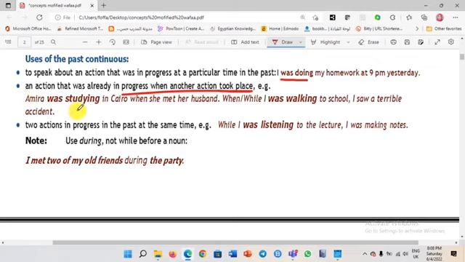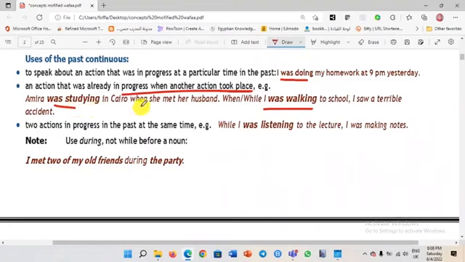Amira was studying in Cairo when she met her husband. When or while, this is another example here. When or while I was walking to school, I saw a terrible accident. So Amira was studying when what happened? What was the action that took place?